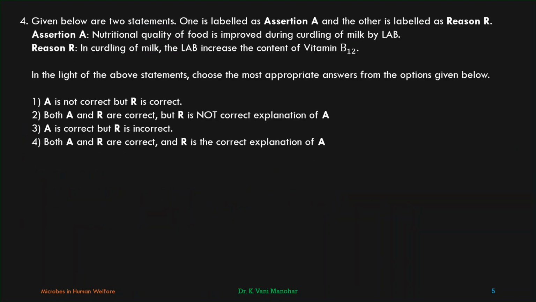Assertion reason type. The nutritional quality of a food is improved during curdling of milk by LAB. Absolutely true. Nutritional quality is increased due to the formation of vitamin B12 by the LAB. Vitamin B12 as such is not present in the milk. During the growth of the lactobacilli or lactic acid bacteria during curdling of the milk, they also prepare vitamin B12 and release it into the curd. So assertion is correct, reason is correct, and the reason is clearly explaining the assertion. So option 4 must be the correct one. Let us see the answer.